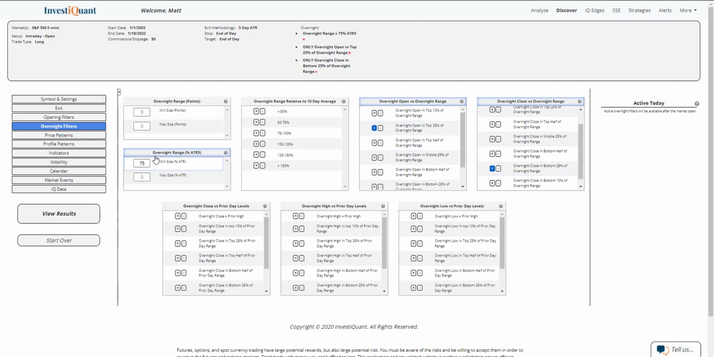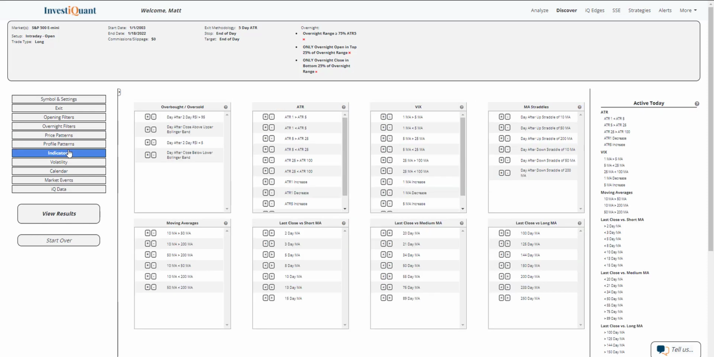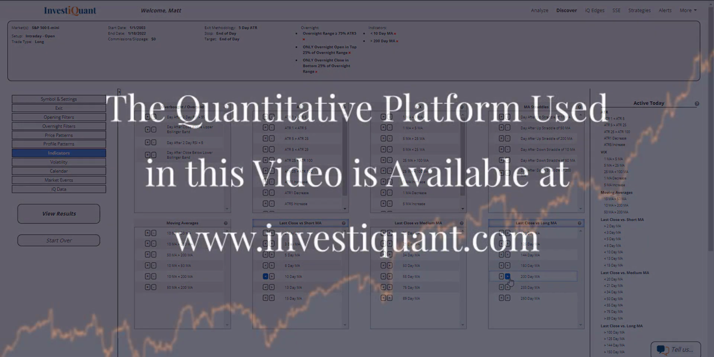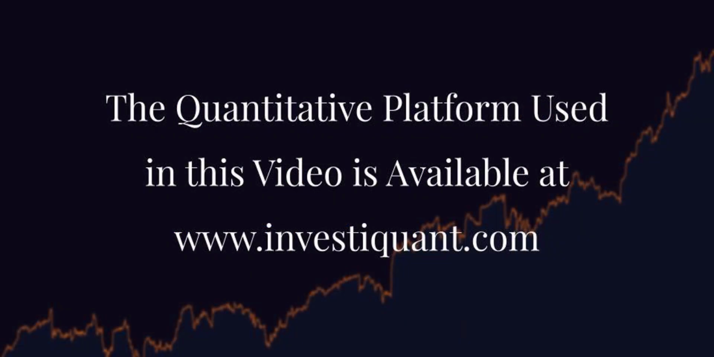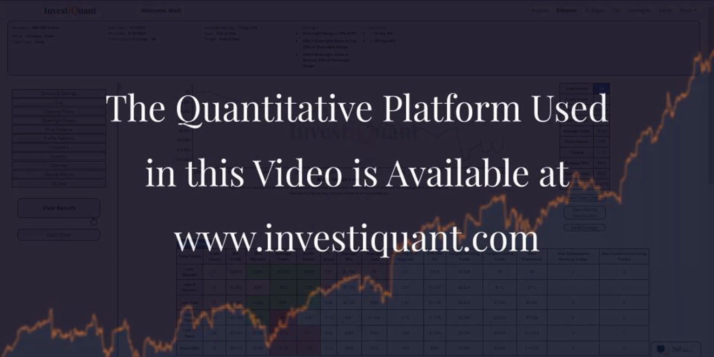I've got the overnight range being wide added here. And then lastly, I'm just going to put it in a similar market environment. We are below a 10, but above a 200-day simple moving average. I've got both of those added. Now I can click view results. All right, here we go.